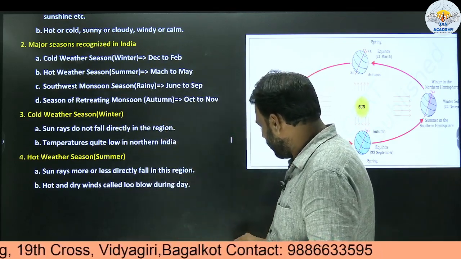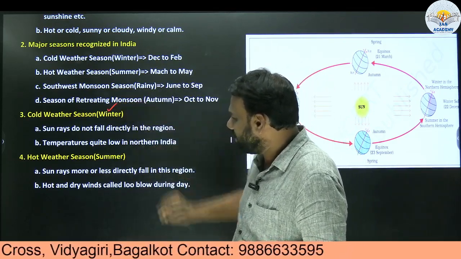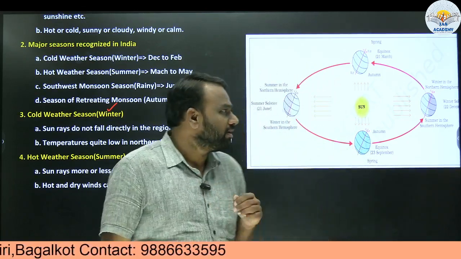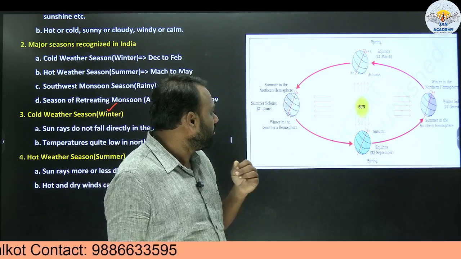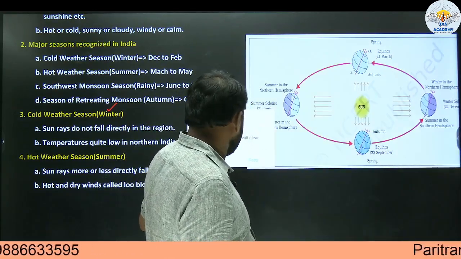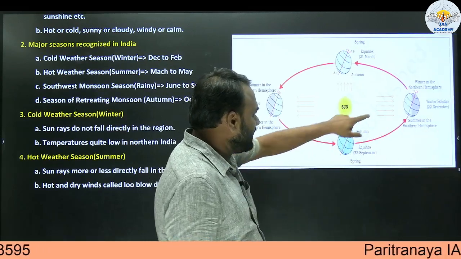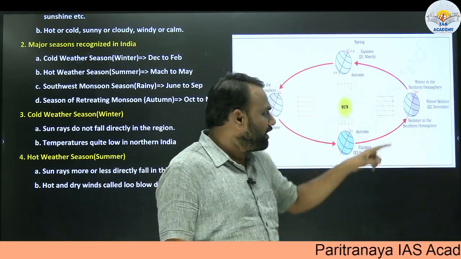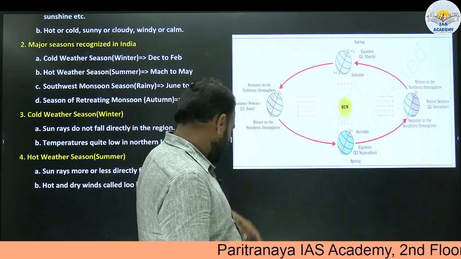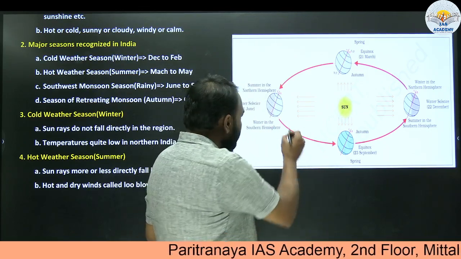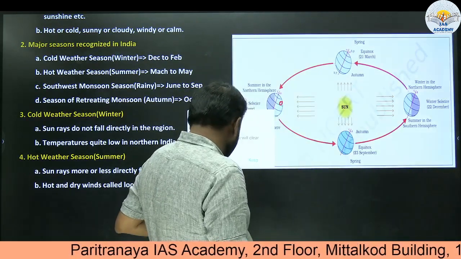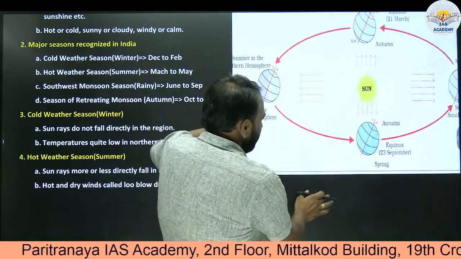So, cold weather season or winter? Which month will it be? Approximately December. So, here we have December. So, this is our December season. What are we witnessing here? Winter solstice. So, where is India located? India is located in the northern hemisphere, somewhere here. In the month of December, we shall first confine our discussion only to December.